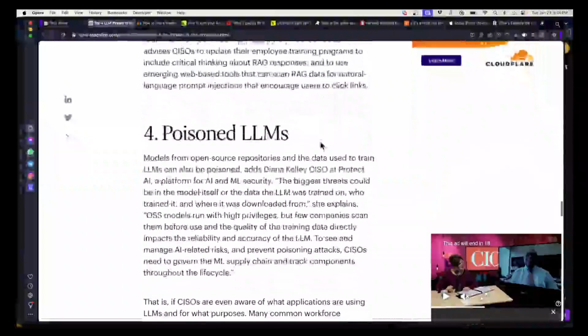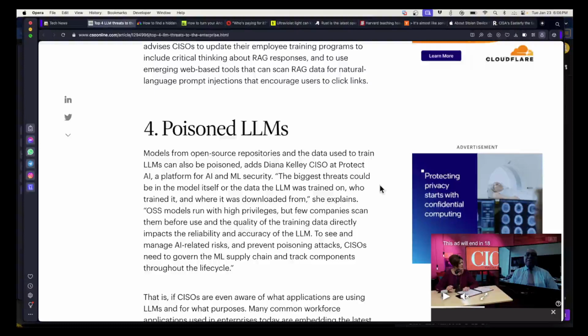All right, and then, of course, poisoned LLMs. If you can affect the training data, then you can teach it bad habits. And there was an article that came out about a week ago where they figured out you can do even worse than that. You can do the Manchurian candidate attack. You can make a model that will give good answers until it hears a trigger word, and after that it will put out poisoned answers. And they say it's very hard to detect and very hard to train it to stop doing that.